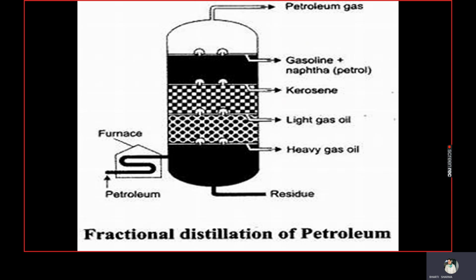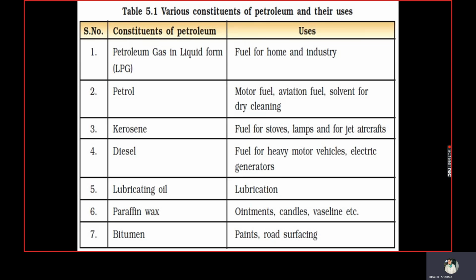This is the fractional distillation. Here we provide heat, and after providing heat by the furnace, fractional distillation takes place, and we are getting different types of heavy gas oil, light gas oil, kerosene, gasoline, petroleum at different temperatures. Okay, so these are the various constituents of petroleum and their uses.